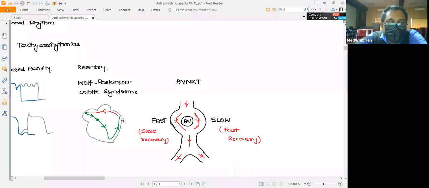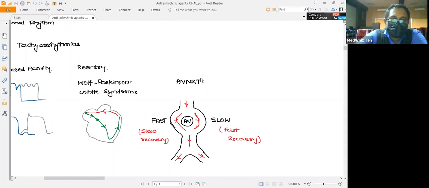Instead, through the alternative pathway, the impulse will be transmitted further, or travel further across the atrium, so that it mimics the SA nodal impulse generation. Again, this circuit will continue and there will be increased abnormal activation of this pathway, leading to the increase in the beats.